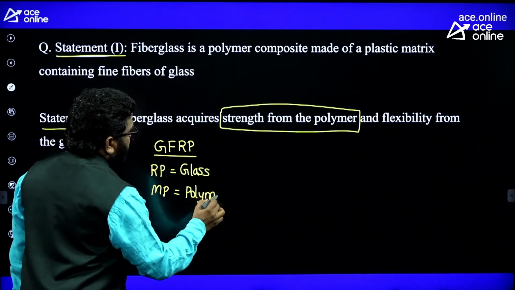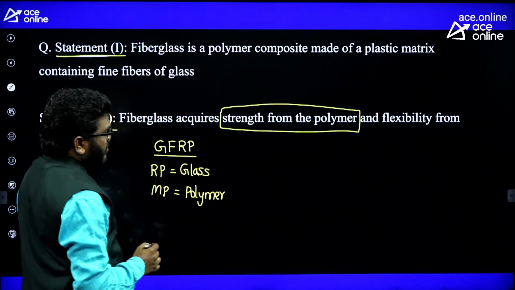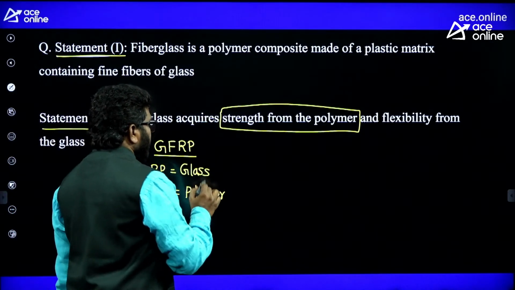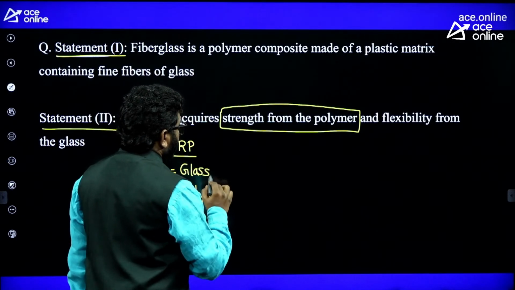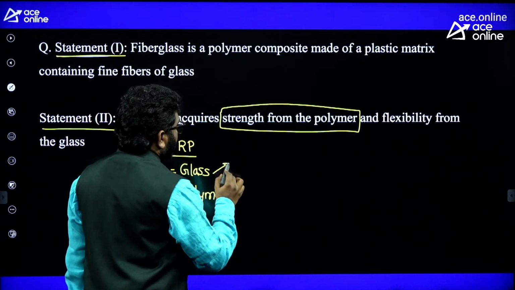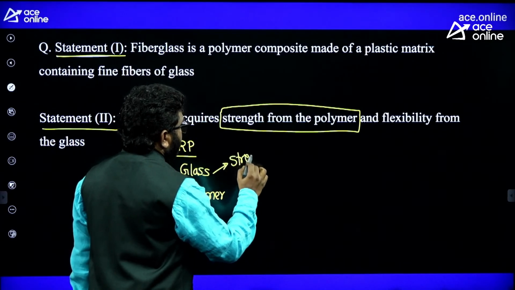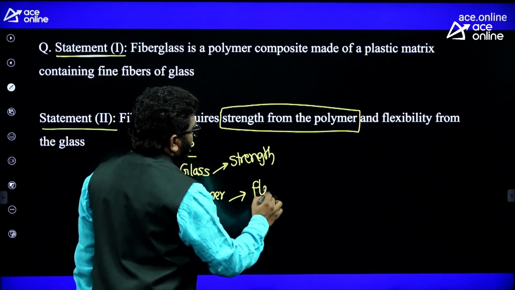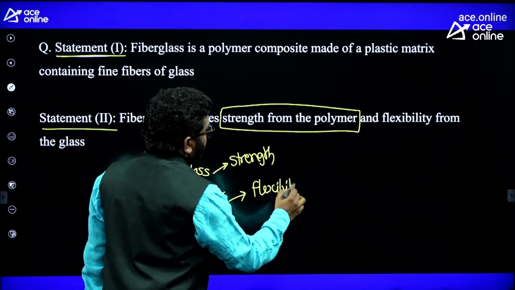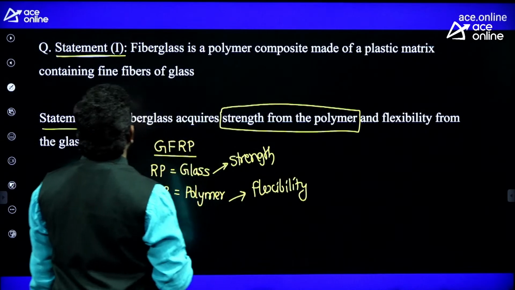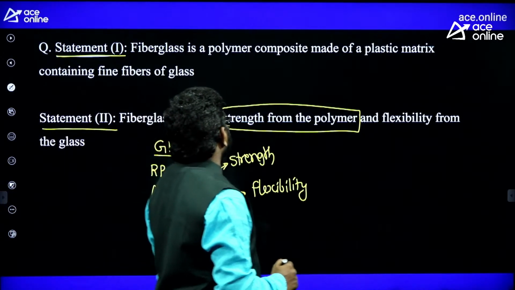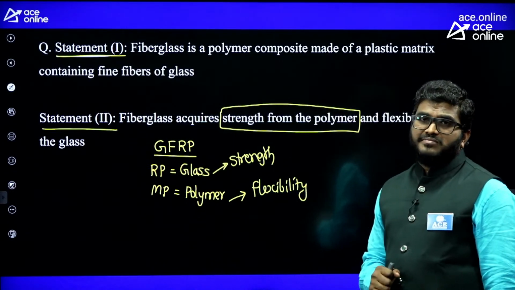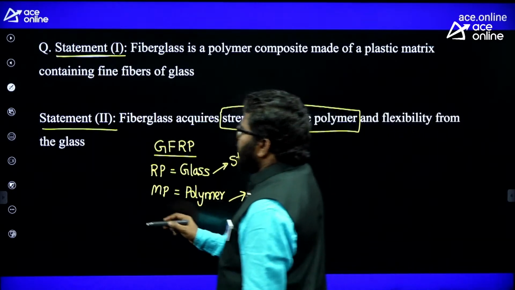Pure glass has high strength but is brittle. That's why we add polymer, so by adding polymer, ductility and flexibility increase. By glass, strength will increase, and by polymer, flexibility takes place. So statement 2 is wrong.